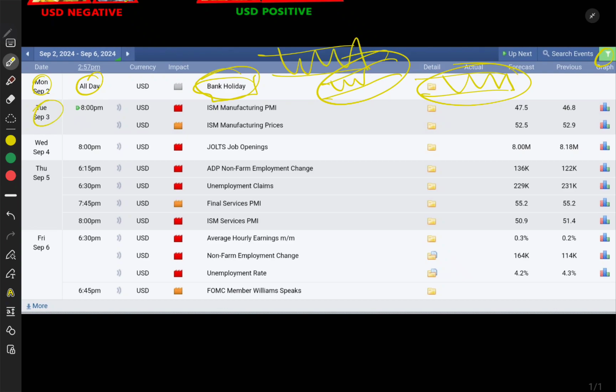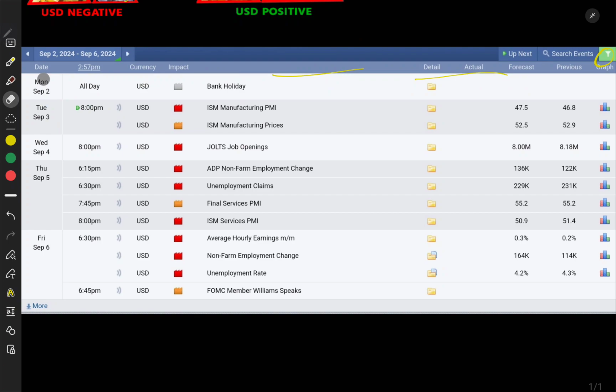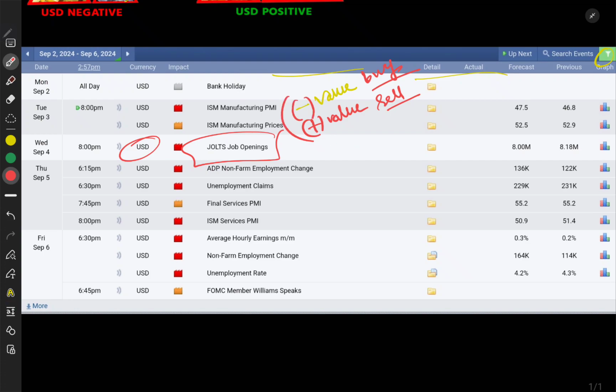On Tuesday, we have 2 USD news at the same time, as you can see there. If news data comes with a negative value, that means minus value, then we will buy gold. If it comes with a positive value, we will sell gold. And again on Wednesday we have one news, job openings, and if the news comes with a negative value, we will buy. If with a positive value, we will sell.